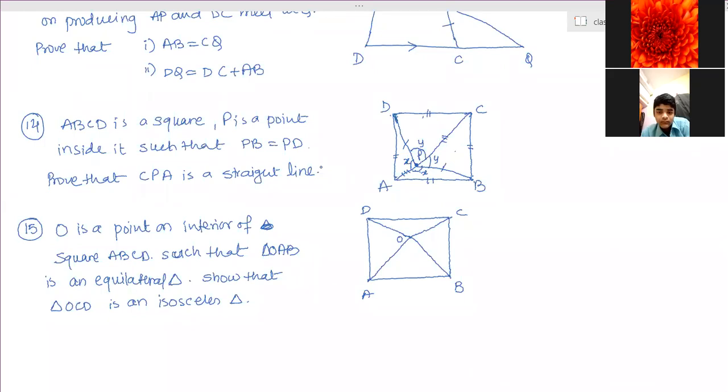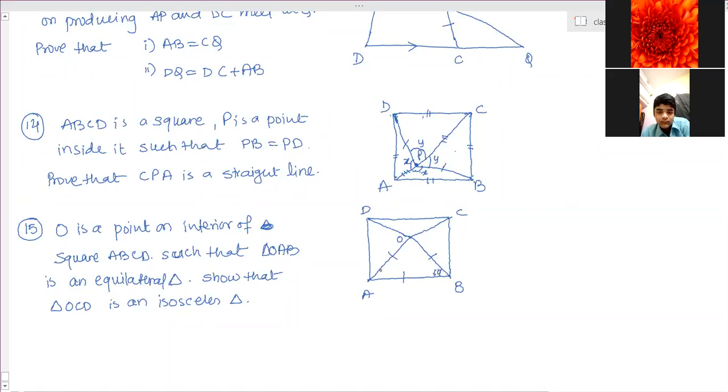Yes, how to solve? Ma'am, we have to find the congruency of triangles DOA and COB. And we have that OAB is an equilateral triangle, so all three sides are equal and all three angles are 60 degrees. So angle OBC is equal to angle OAD is equal to 30 degrees, 90 minus 60.